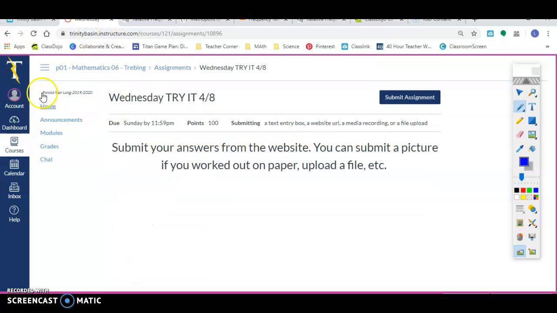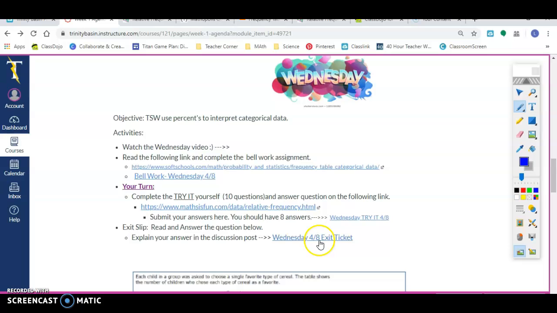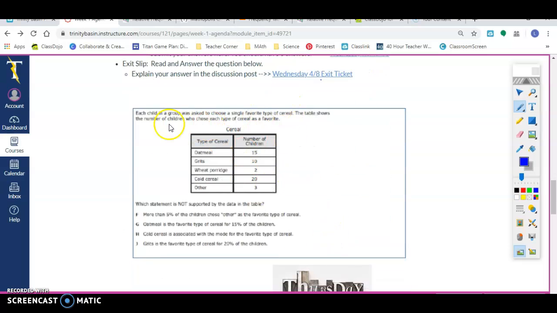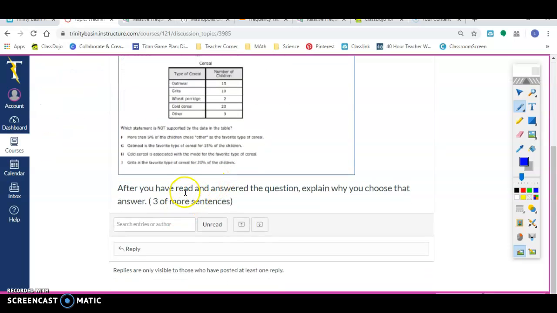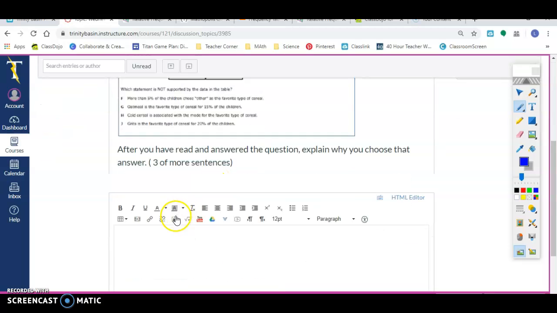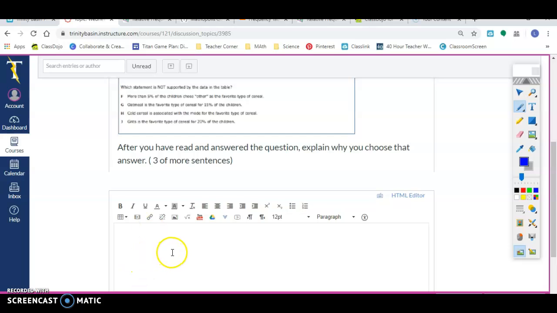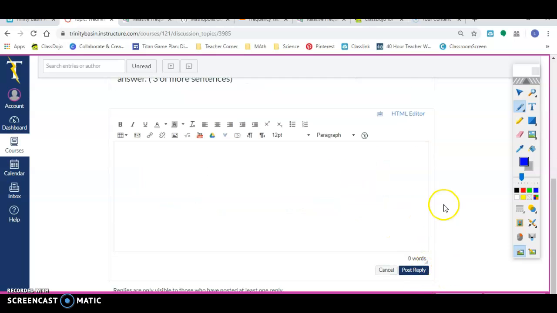After that, I want to make sure you don't forget this. Don't forget your exit ticket. It's a quick question. This is what you're doing, interpreting the data. So I want you to read this question and answer it. And I put it in a kind of quiz format for you, or a discussion format. So then you would click reply, write your answer that you chose, and I asked you to explain it. So make sure you don't forget to explain why you picked that answer. And then post reply for me, okay?